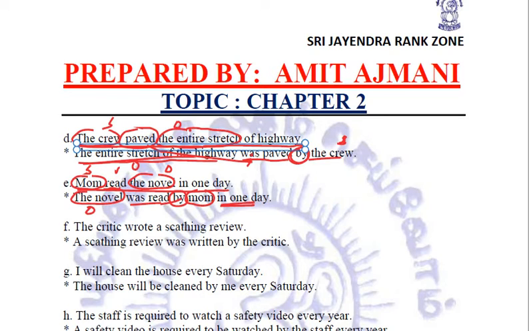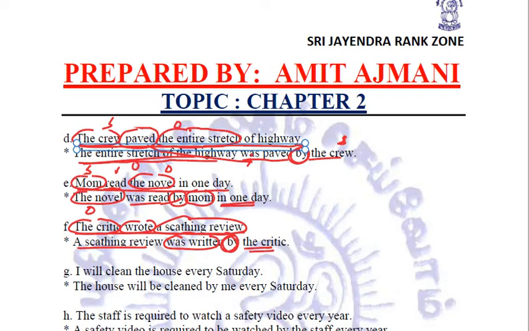By will be added. Fine. Let's see the next sentence. The critic wrote a scathing review. The critic is the subject, wrote is the verb, and a scathing review is the object. Interchanging the positions and changing the form of the verb, a scathing review was written by the critic.